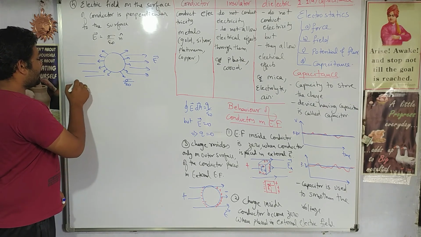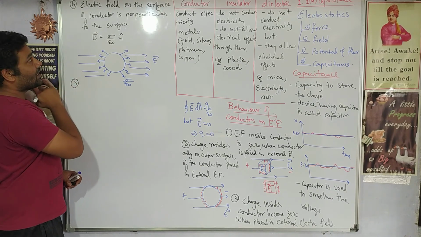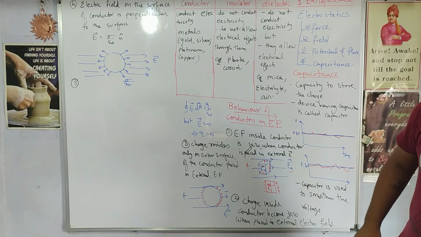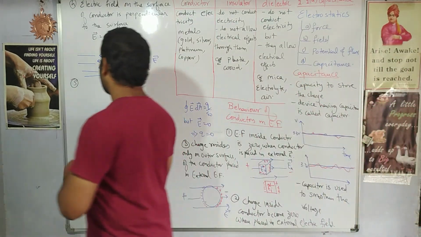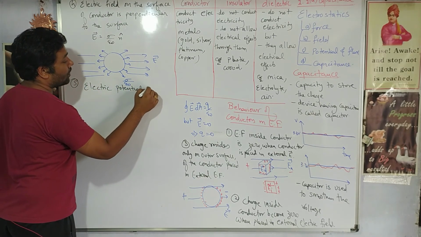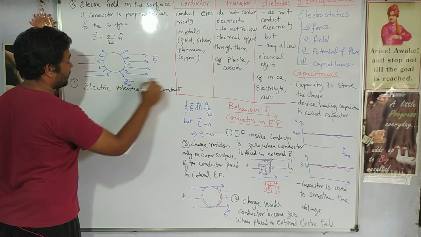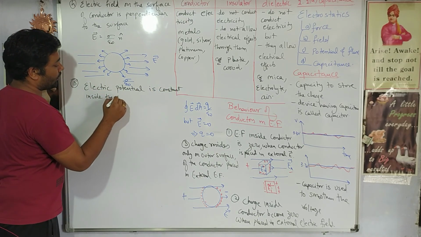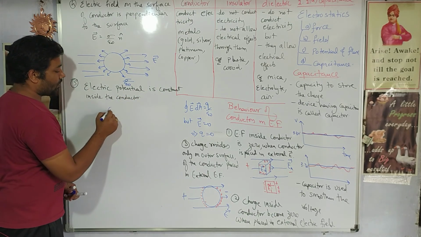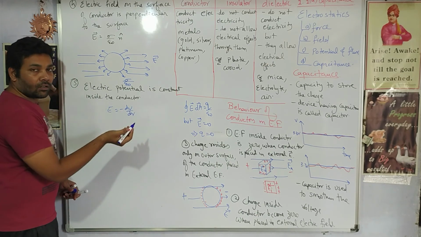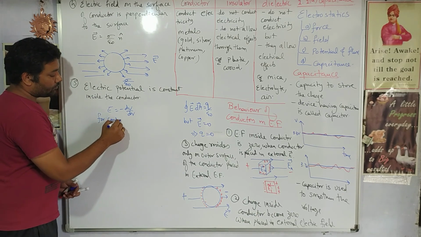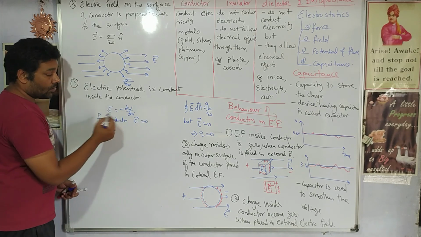Then the fifth statement that we have states that electric potential is constant inside the conductor. Again, this statement we can prove. How? We have this equation, E is equal to minus dV by dr. But for a conductor, electric field is zero.